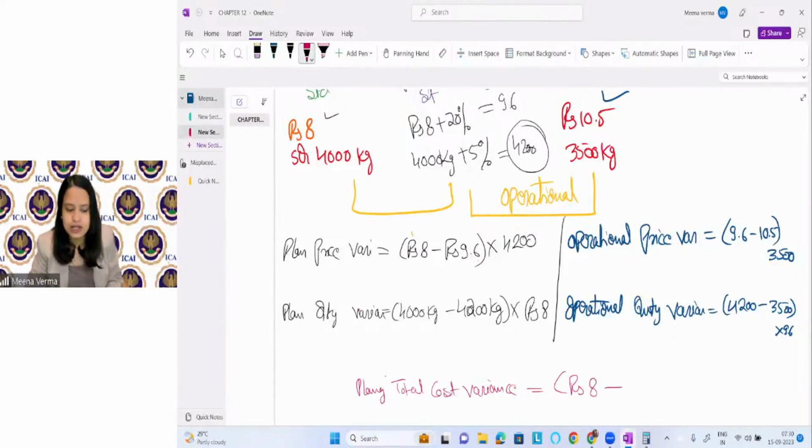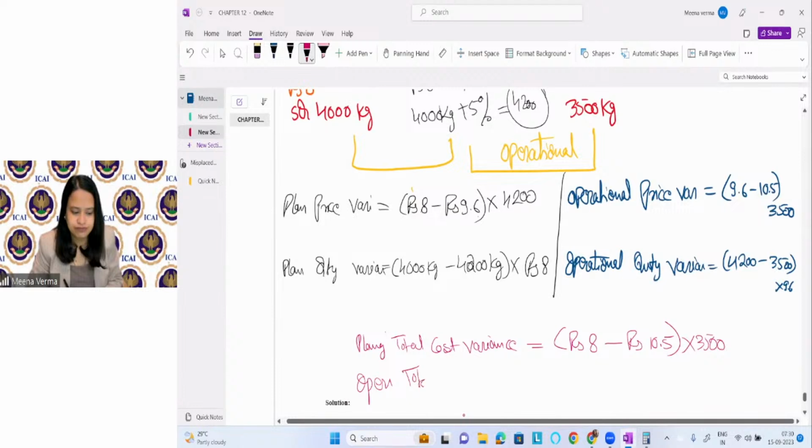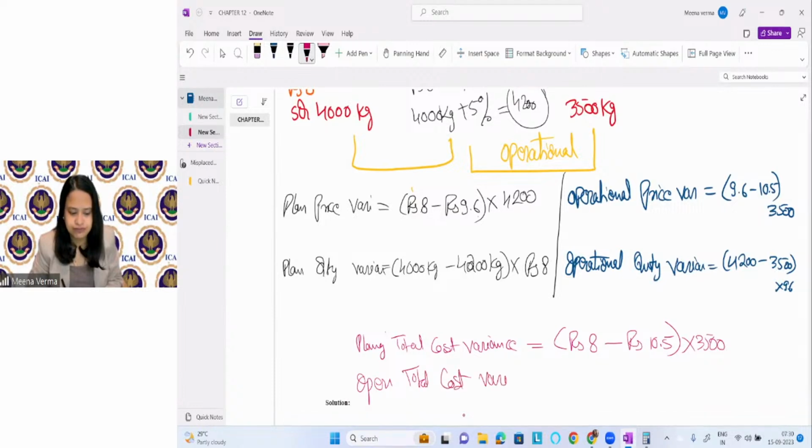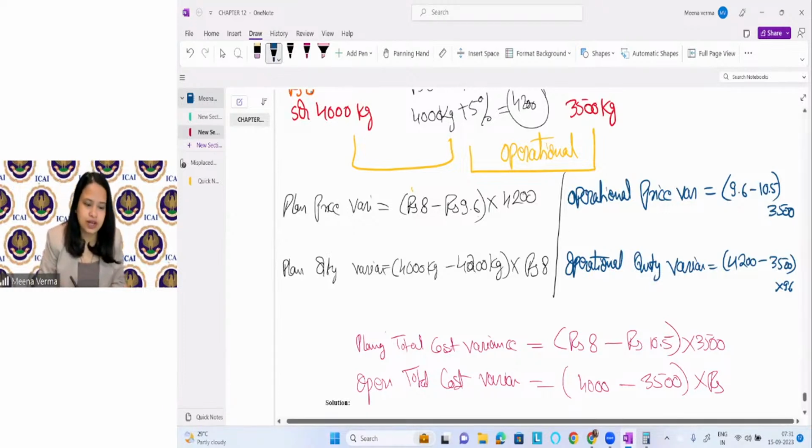Rupees 8 minus rupees 10.5. So this is how we can find the total variances also.